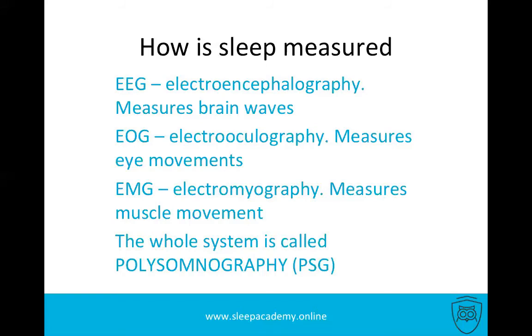So when we're watching the patient in the diagnostic study for sleep apnea, we need to see what their behavior is during REM. EMG is electromyography. It measures muscle movements. Basically 3 electrodes are connected to the chin. Usually we measure activity or inactivity in EMG to understand what stage of sleep the person is in.